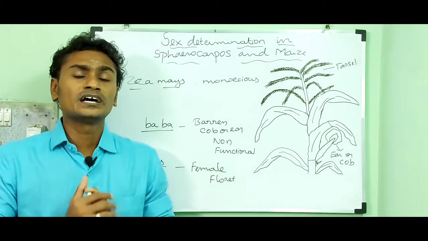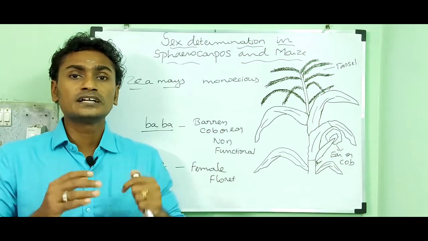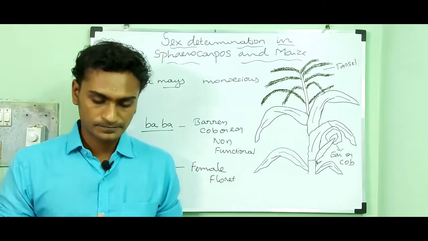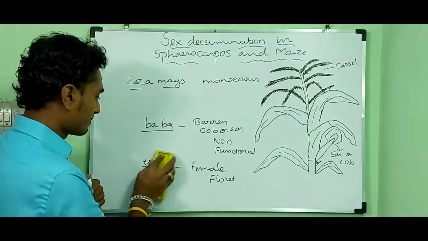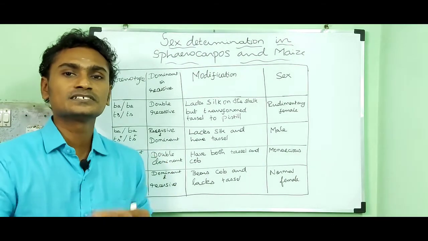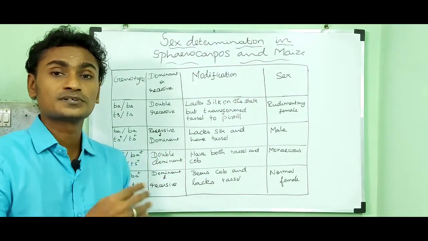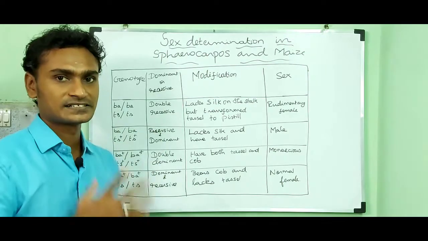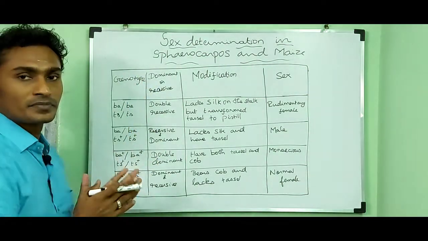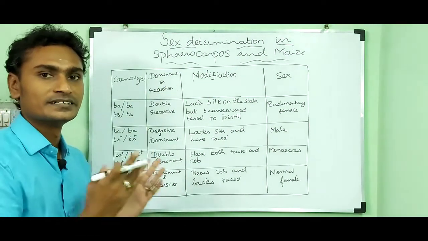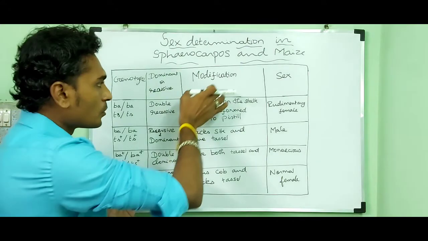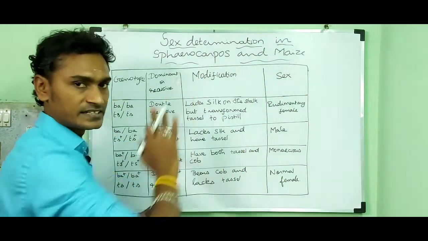Then we have a tabular column. With that tabular column, I am going to explain the remaining things. Here I have drawn a tabular column with different combinations of alleles which are responsible for different sex. So let's go to the board. At the top I have written the headings. They are genotype, dominant or recessive, modification and sex.